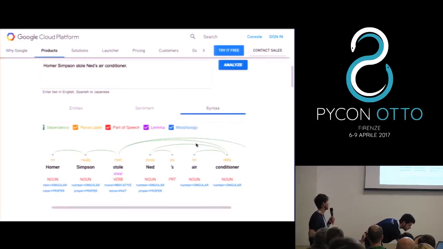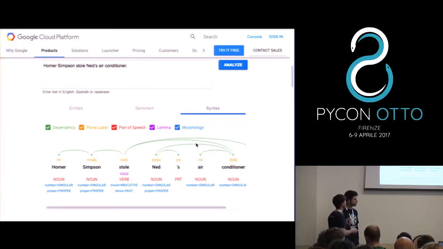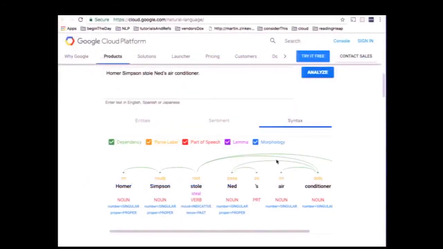Okay, this is the syntax analysis, and this is the most important part for us, because from this analysis we can extract dependencies between words of the sentence. So, for example, first of all, we recognize the part of speech: Homer and Simpson are two nouns, there is a verb which is stole, there is this other noun which is Ned, and finally this last part, again, two nouns.